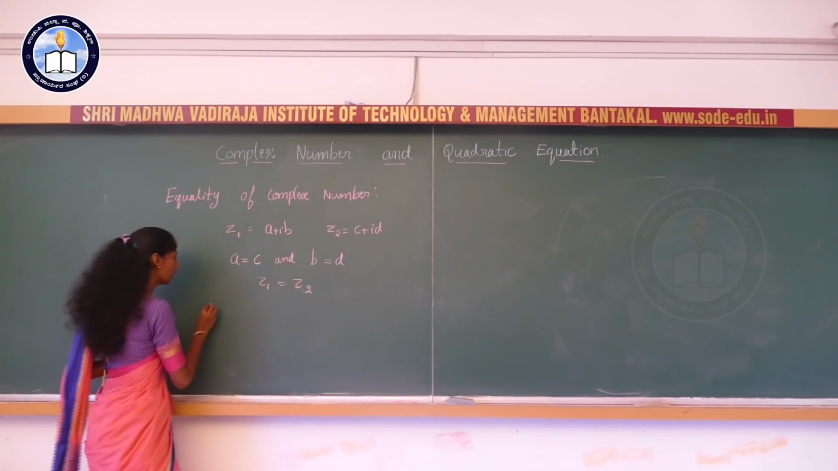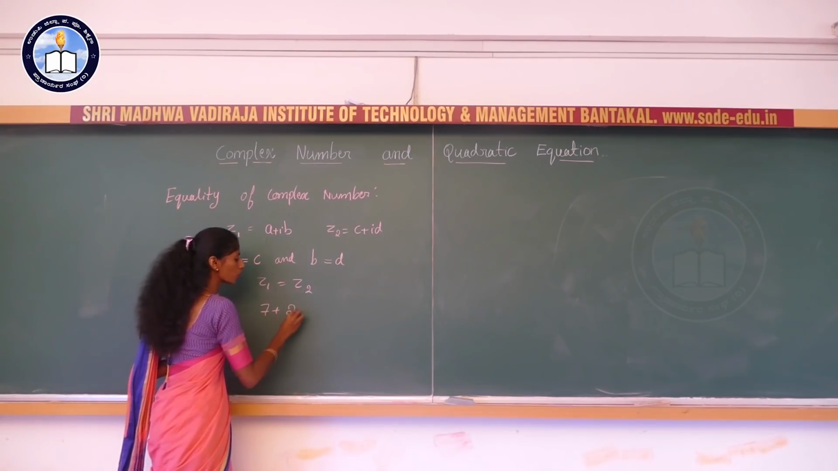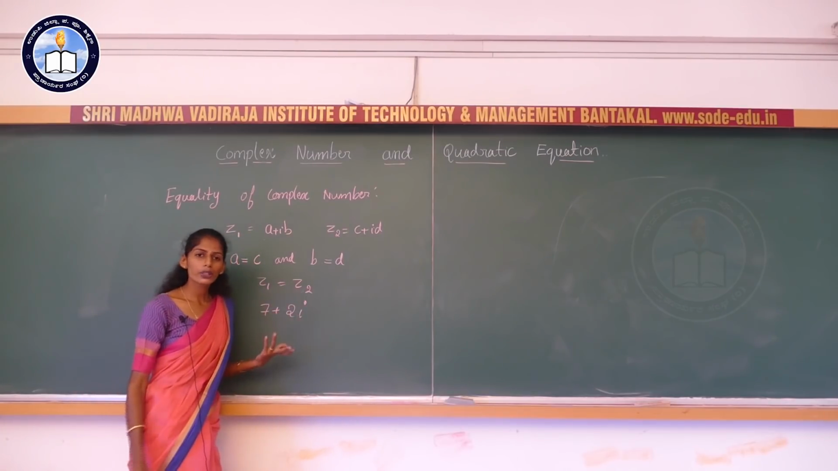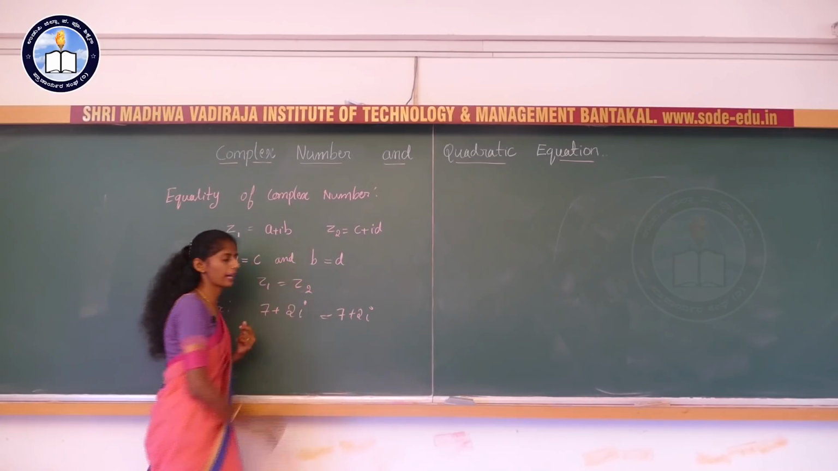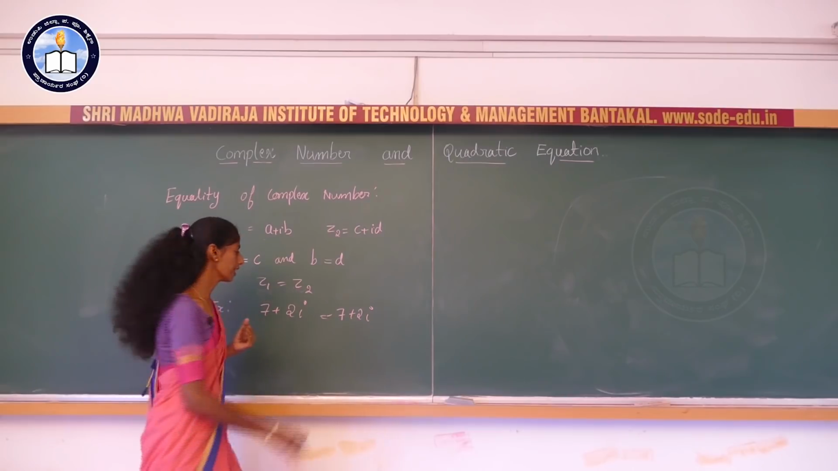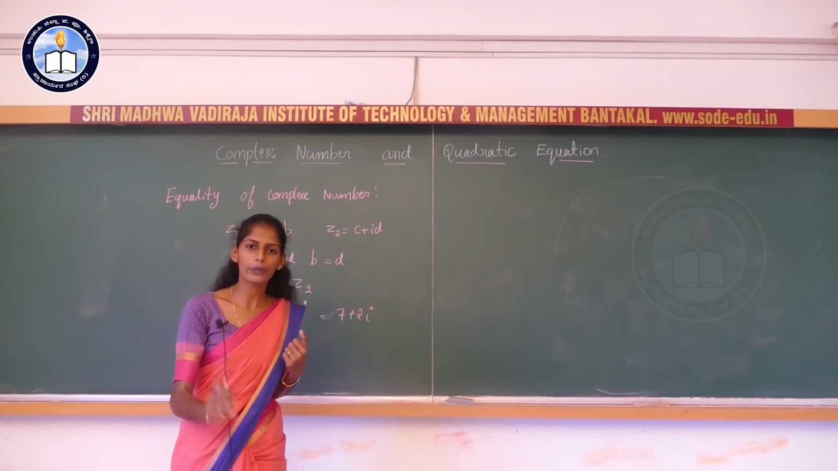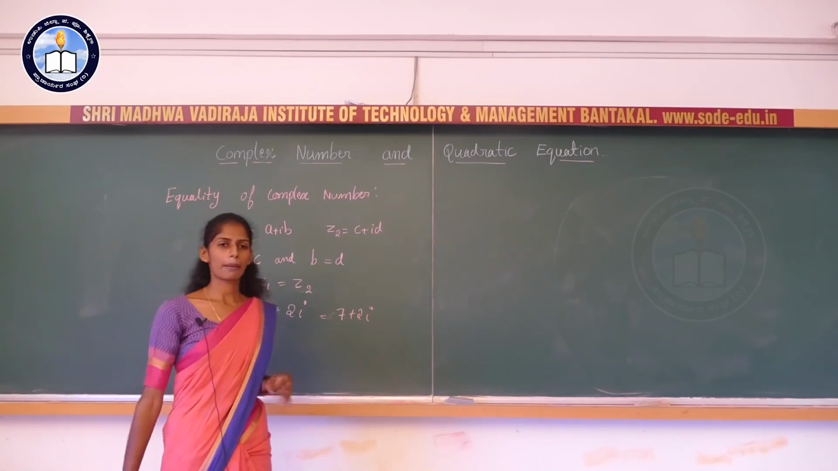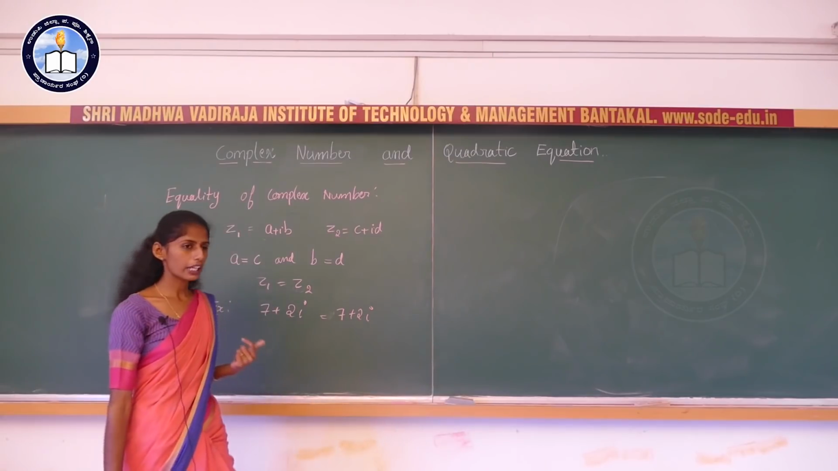For example, I will say that 7 plus 2i is equal to what? 7 plus 2i itself. I can't say that minus 7 is equal to 7. Real part to real part, imaginary part to imaginary part, only if they are equal are the two complex numbers equal. We can say that two complex numbers are equal.